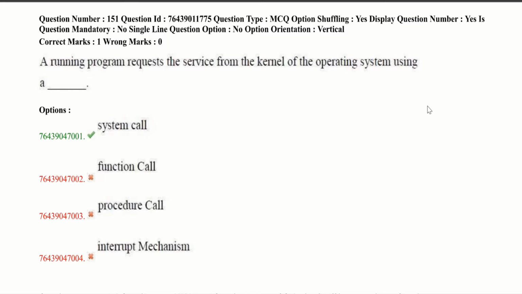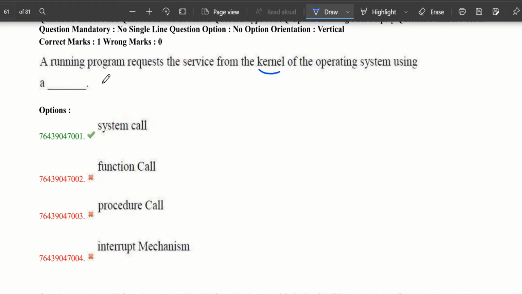In this video, I'm gonna explain the Operating System paper of TS ECET 2020, and some important concepts will also be explained. OS is a very concept-oriented subject. You have to learn many concepts and procedures, and if you become perfect, it becomes a very scoring subject. Now let's start the paper.